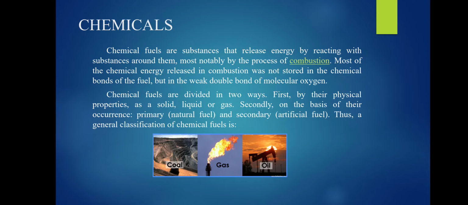Chemical fuels are divided in two ways. First, by their physical properties, as a solid, liquid, or gas. Secondly, on the basis of their occurrence: primary, natural fuel, and secondary, artificial fuel. That's the general classification of chemical fuels. You can see here the picture of coal, gas and oil.